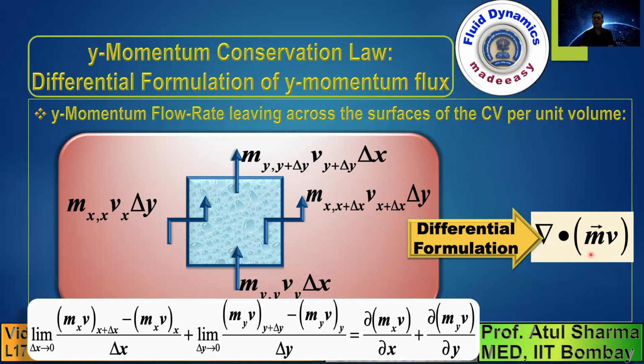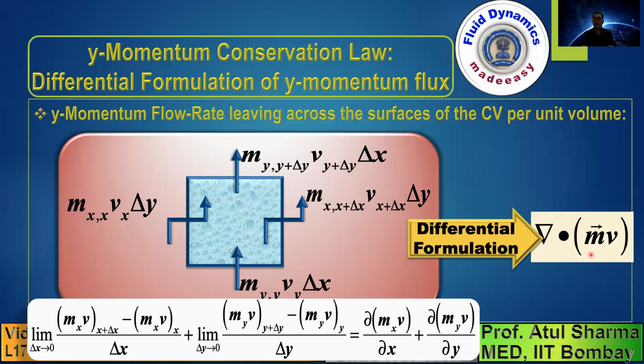So for any flux term, when we do differential formulation, effectively we calculate the net mass flow rate or momentum flow rate leaving. And when we divide that net by volume, it consists of flux multiplied by surface area divided by volume. Surface area divided by volume gives you a length scale.